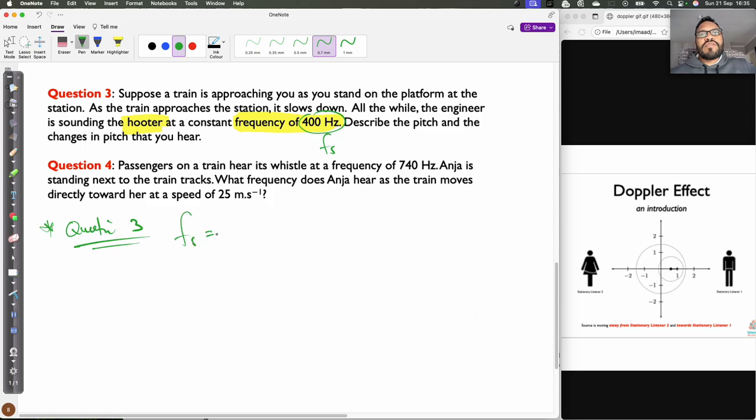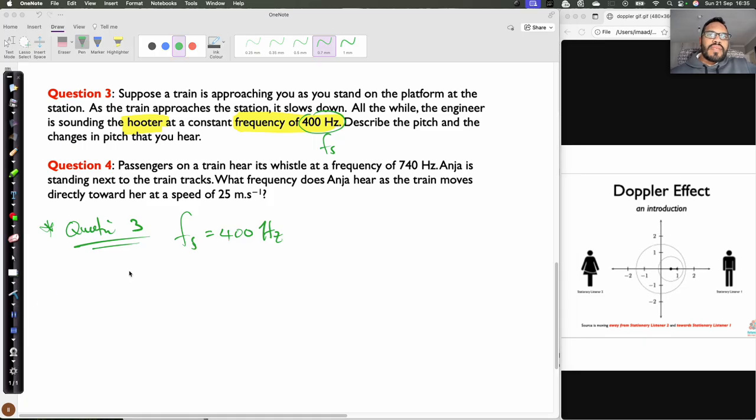the frequency of the source is equal to 400 hertz.